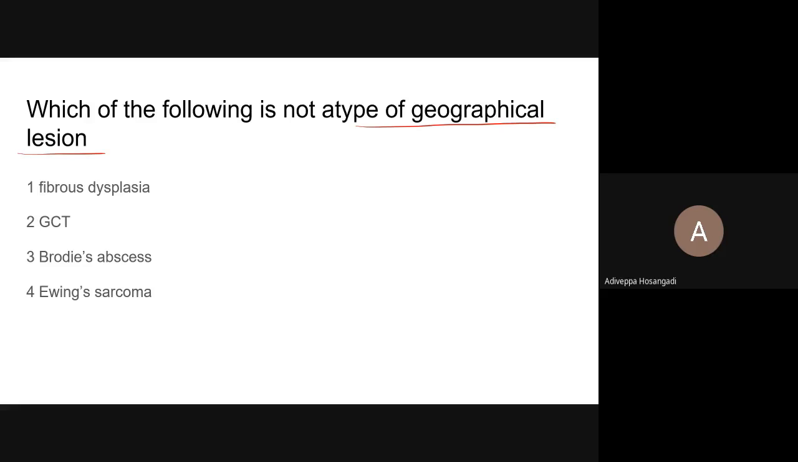I don't know whether you have understood the question. Ewing sarcoma, sir? Yes, Ewing sarcoma. Very good. It is a permeative lesion. Very good. The GCT, fibrous dysplasia, and Brodie's abscess are geographical lesions.